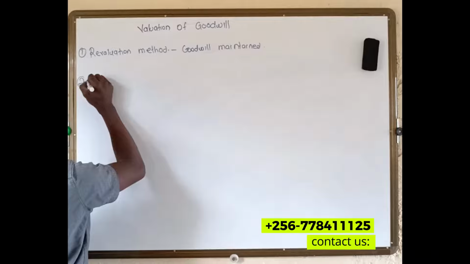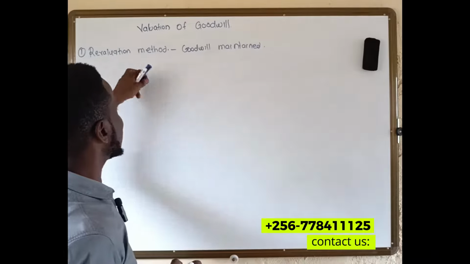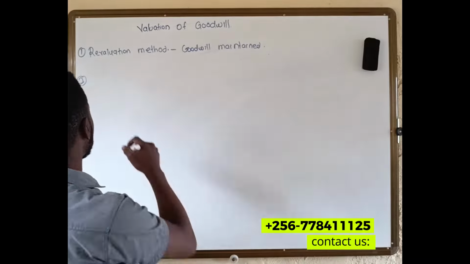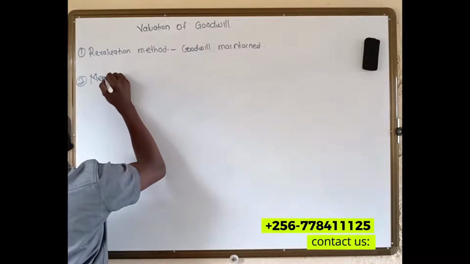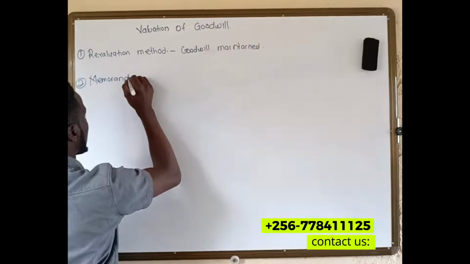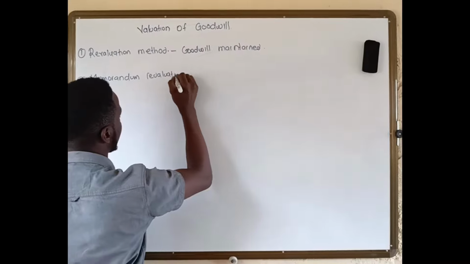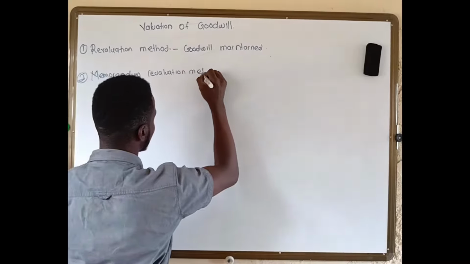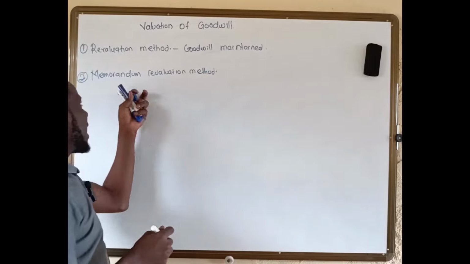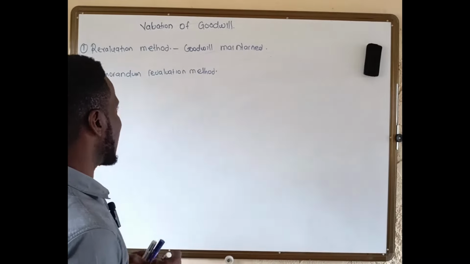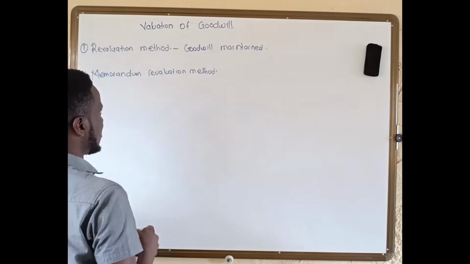Then the other method I would like to talk about is the opposite of this. It's called the memorandum revaluation method. So basically here we recognize goodwill but we do not maintain it in the books.